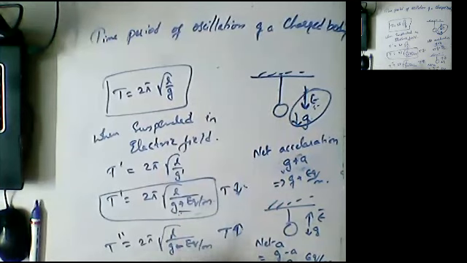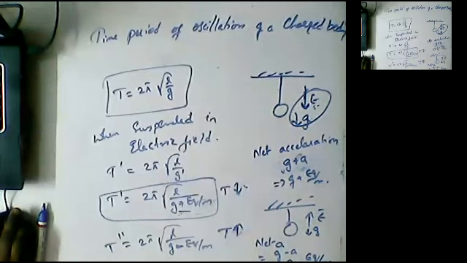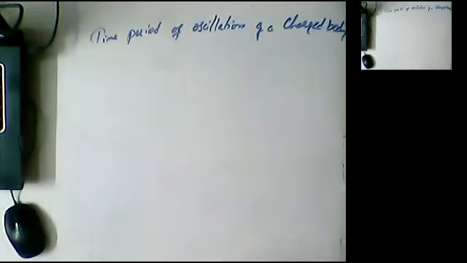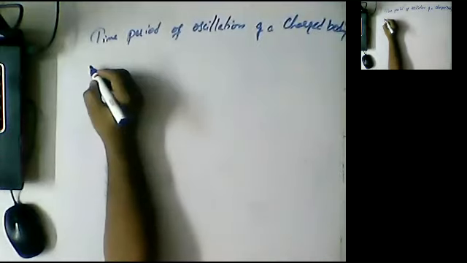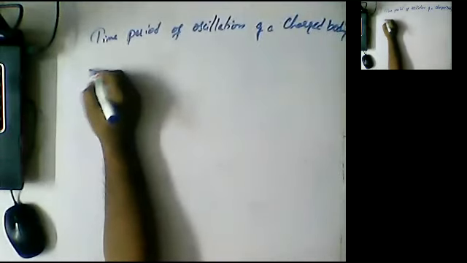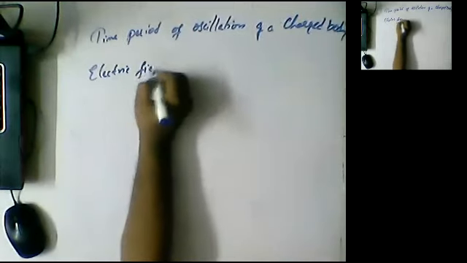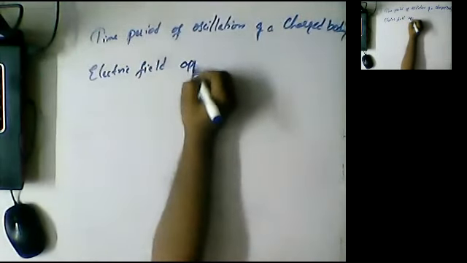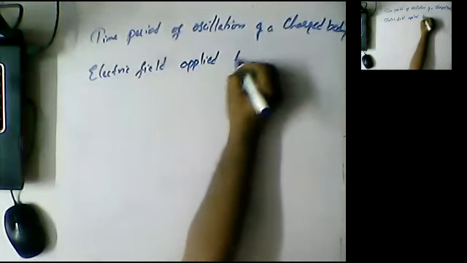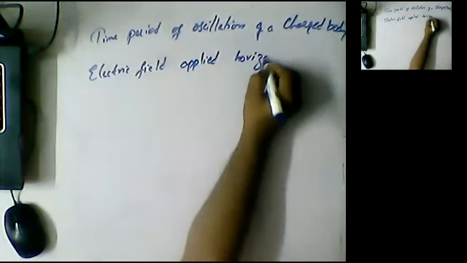Okay, so this is what it is related to, guys: time period and oscillation of a charged body. Okay guys, so time period of oscillation of a charged particle. For example, electric field applied horizontally.